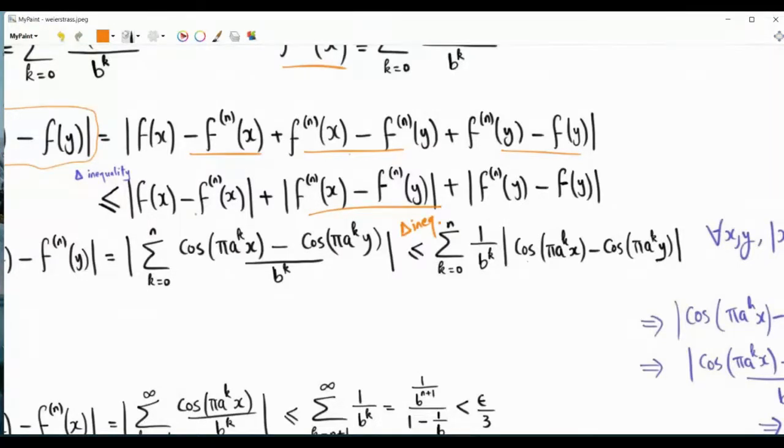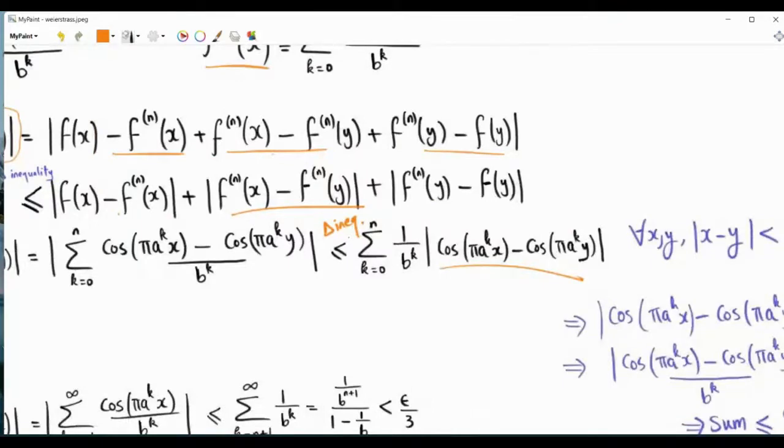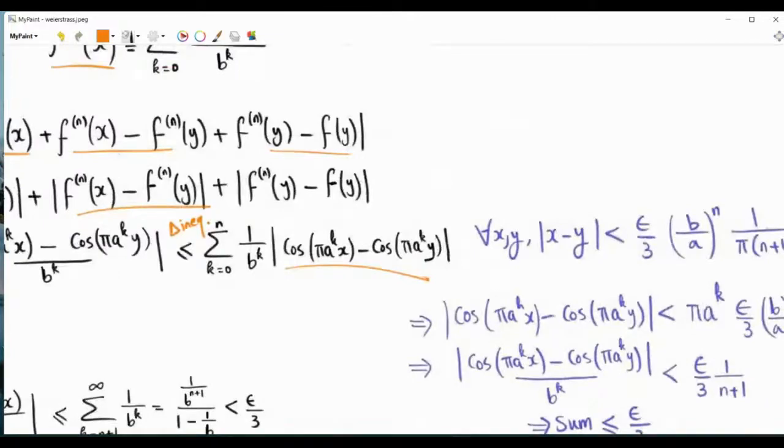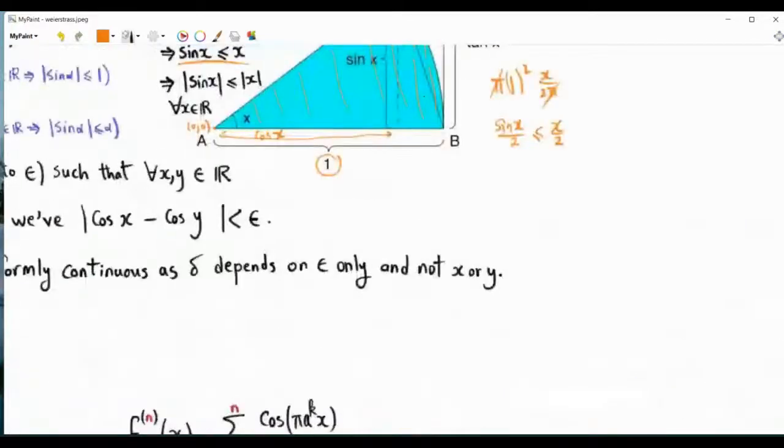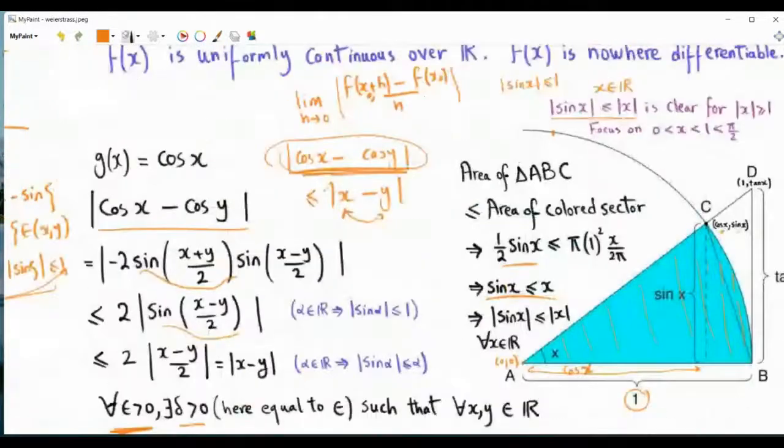We can take it outside the magnitude, and then we have to handle this magnitude inside the sum. Now, remember that we have this inequality from the very beginning, which is that the magnitude of cosine x minus cosine y is less than or equal to the magnitude of x minus y.